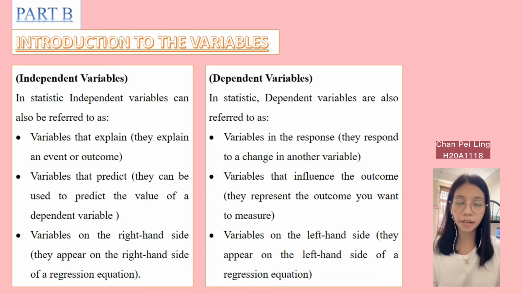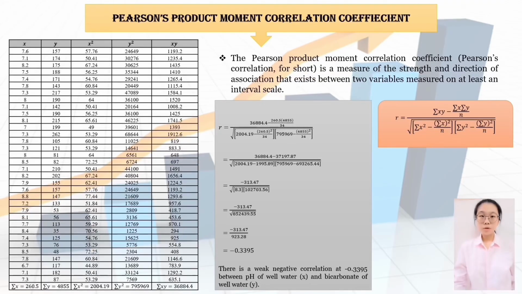Okay, the second one is dependent variable. The dependent variable is the one that changes as a result of the manipulation of the independent variable. It's the result you want to measure and it depends on your independent variable. In statistics, dependent variables are also referred to as variable in the response, variable that influences the outcome, and variable on the left-hand side.